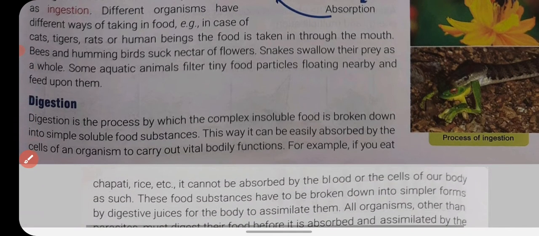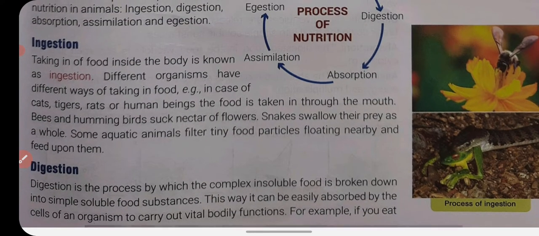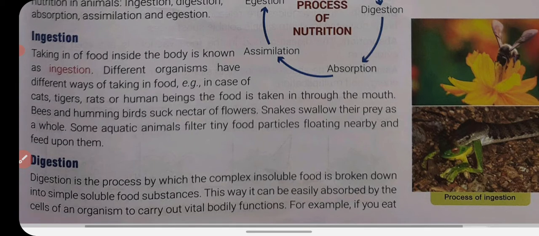Now we will talk about digestion. What is digestion? Digestion is the process by which complex insoluble food is broken down into simpler soluble food substances, so that it can be easily absorbed by the cells of an organism to carry out vital bodily functions.